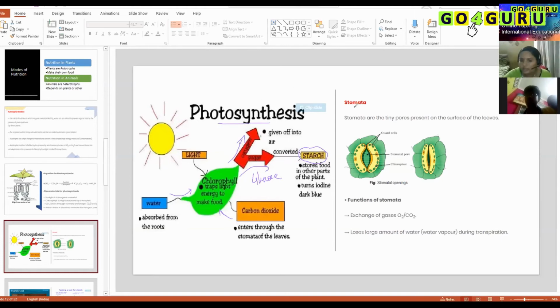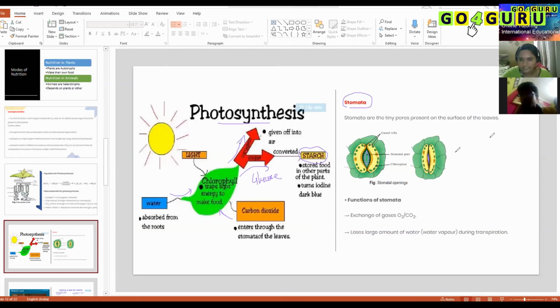If you look at the stomata structure in closer view, this is how it opens and this is how it closes. What makes the stomata open and close? It is the guard cells.